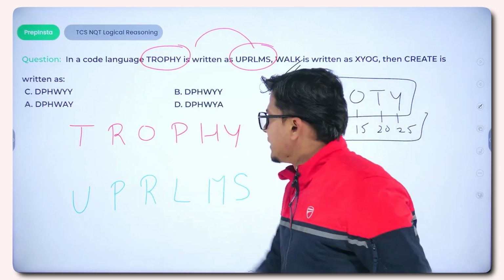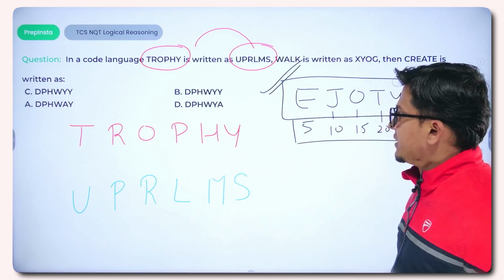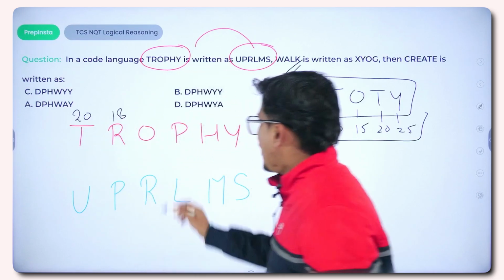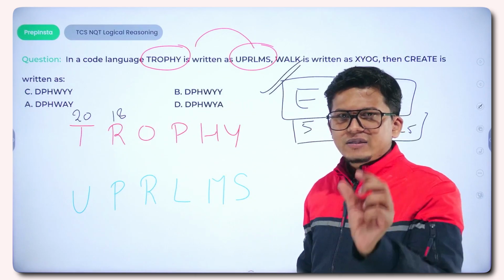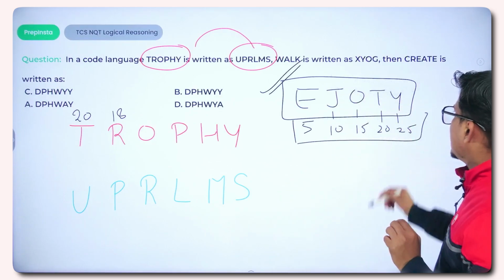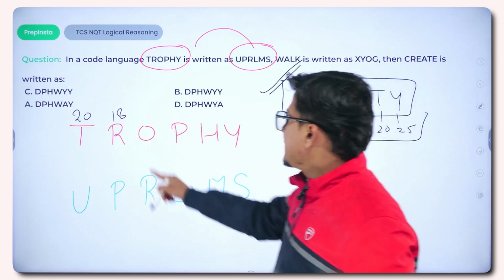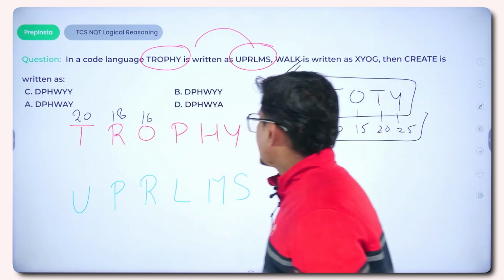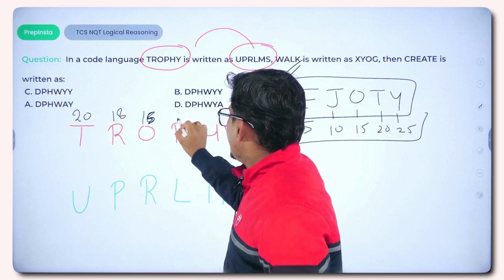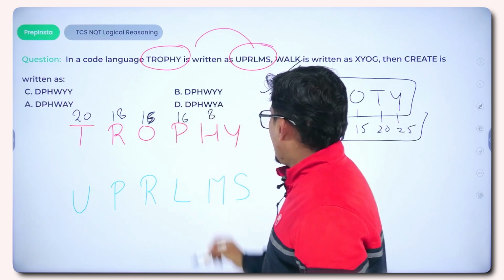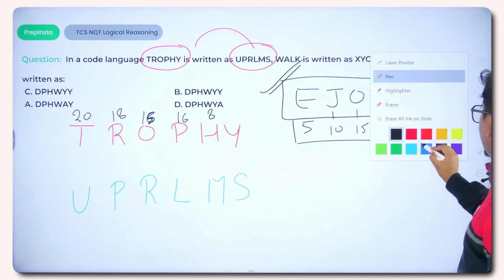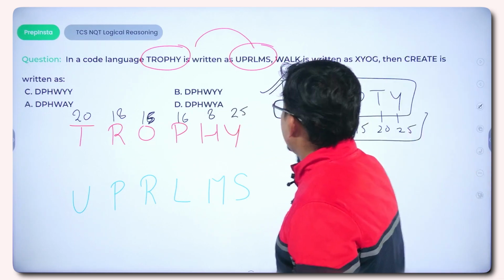Now align the place values to the given word. T comes at the 20th position. R comes at the 18th position. How can you find the value of R? R is 2 places before T, so 20 minus 2 is 18. O will come at the 15th position, P will come at the 16th position, H will obtain the 8th position, and Y will occupy the 25th position.